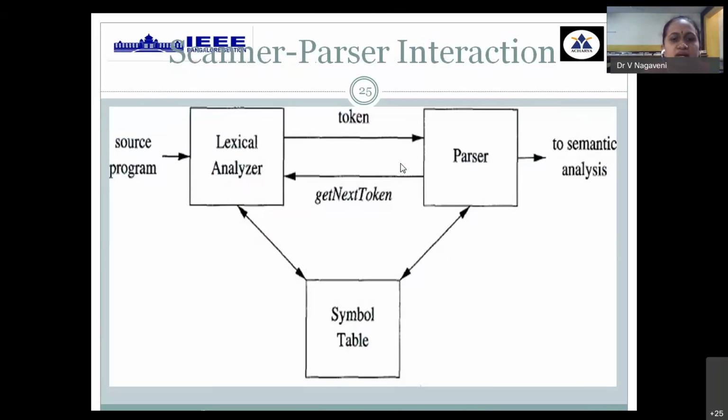This is a schematic view of the lexical analyzer. It accepts the program, and as and when it identifies a token, it is passed to the next stage. Again, the parser invokes a function called get next token, which informs the lexical analyzer that it is ready to accept the next token. As and when the token is generated, it is returned to the parser. This process repeats continuously until the complete program is scanned and all the tokens are separated and informed to the parser. Next, the remaining process will be continued. The common table that is initialized and created is the symbol table.